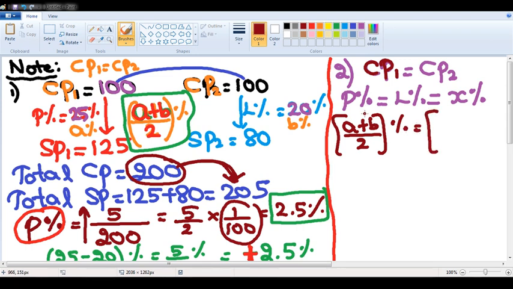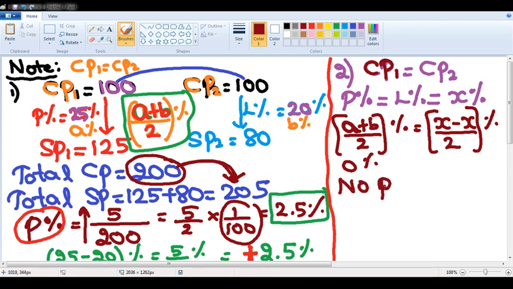If I simplify, A is nothing but a profit of X, so it is plus X. B is nothing but a loss of X, so it is minus X. So (X minus X) by 2 percentage. X minus X is 0 percentage. That means it is a scenario of no profit, no loss.